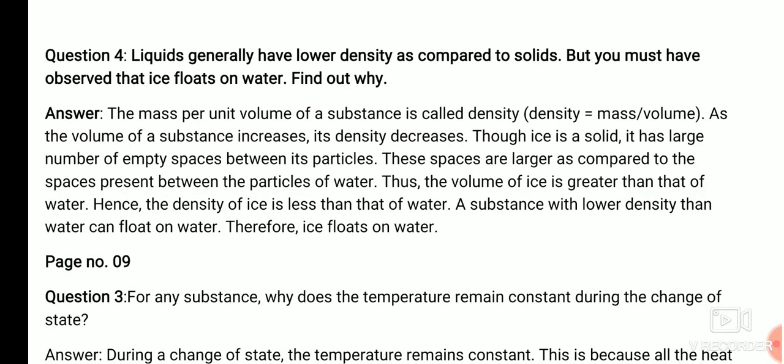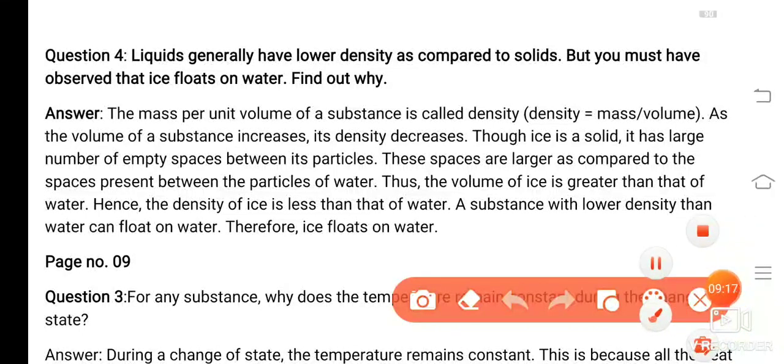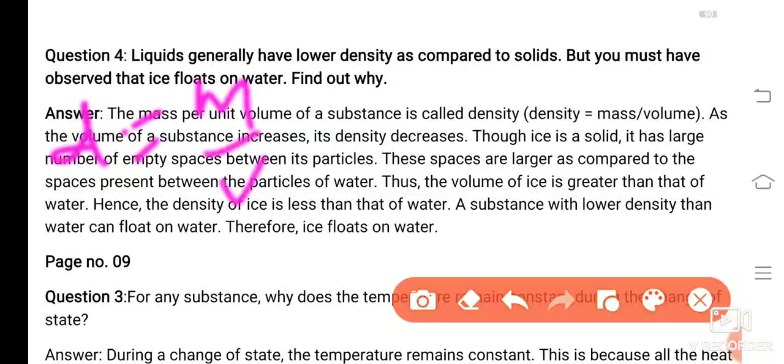Liquids generally have lower density as compared to solids, but you must have observed that ice floats on water. So here the concept of density is applied. Density equals what? Mass upon volume. So the density of ice is less than the density of water.